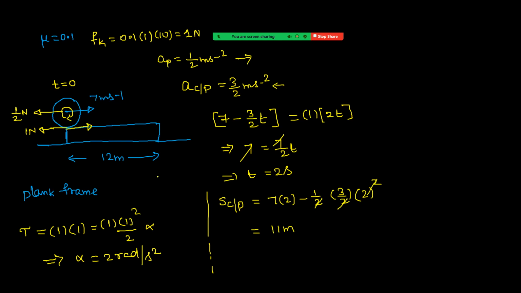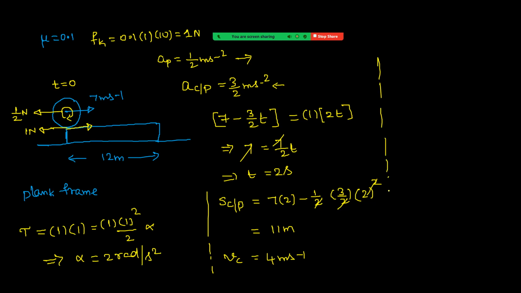Okay. Now remaining is only 1 meter and it has to cover that with a constant velocity. See what is now velocity of a cylinder? Velocity of cylinder is now, so take t equal 2 seconds. 2 gets cancelled. 7 minus 3, that is a 4. It is 4 meter per second, which will be constant.